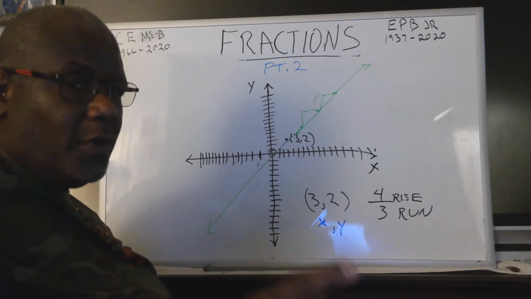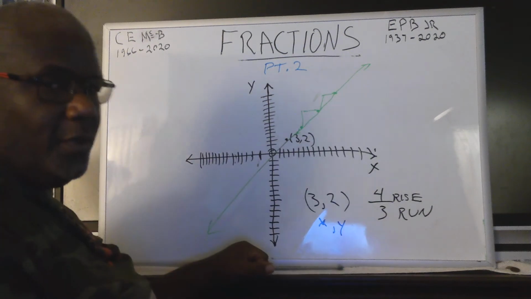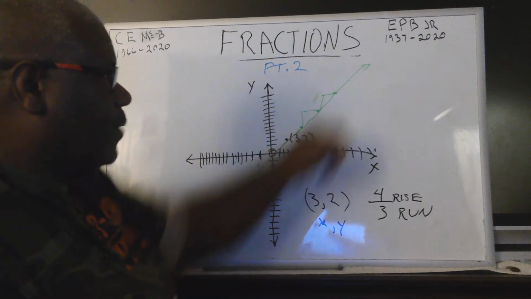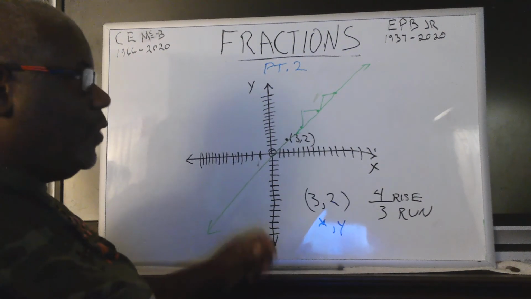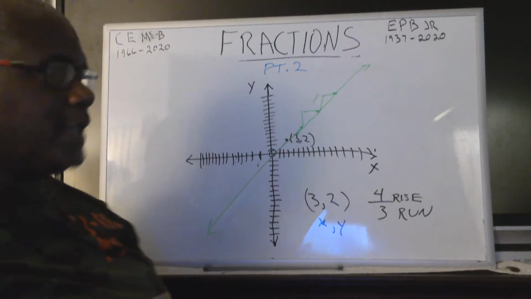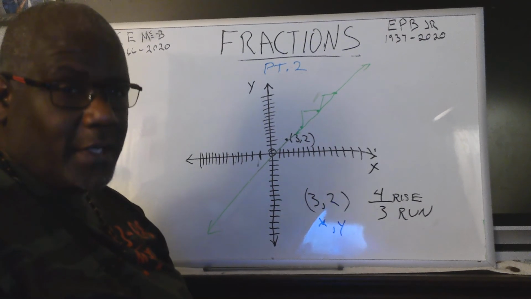Or it's used on a graphing chart to show the rise and run of a slope. By the way, this is a rising slope because it goes left to right. If it goes down, that's a descending slope. It's a negative slope. But we'll get into graphing later. But for right now, that's the basics of what you truly need to know about fractions.